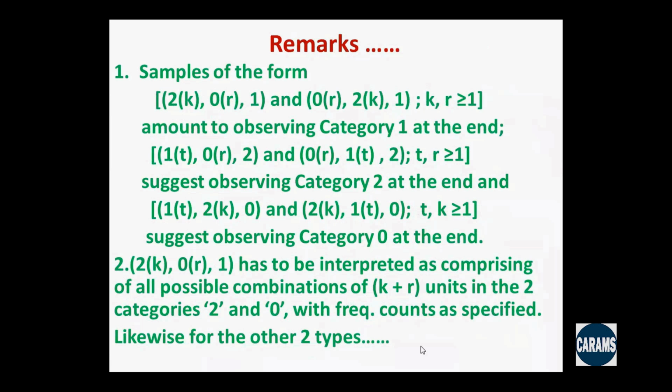Remark 2 says 2K, 0R, 1 has to be interpreted as comprising all possible combinations of K plus R units in the two categories 2 and 0, with frequency counts as specified by K and R. Likewise for the other two types. We have more remarks coming up.